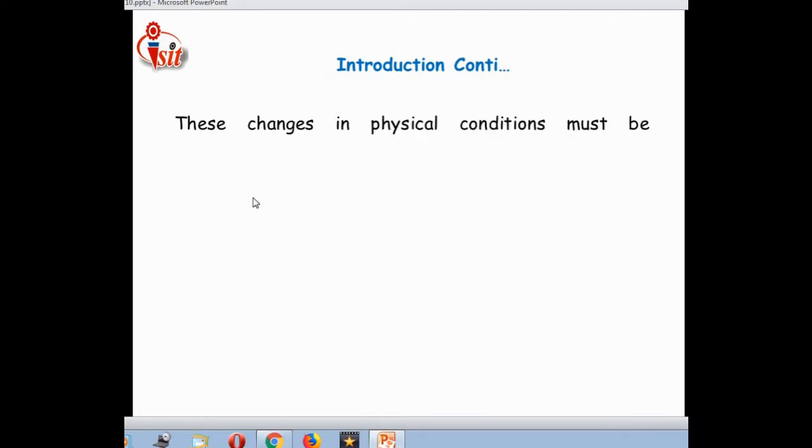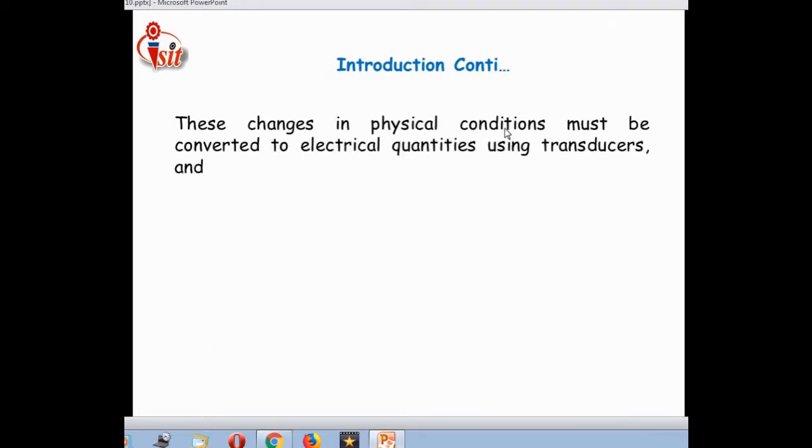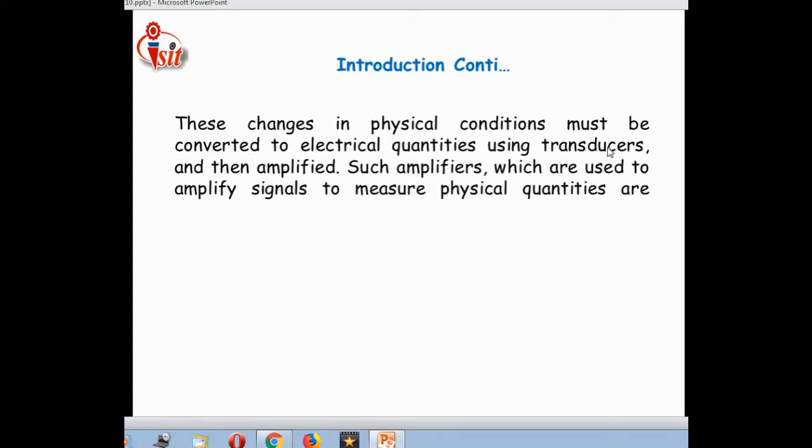Along with this introductory part, these changes in physical conditions must be converted to electrical quantities using a transducer. A transducer can convert electrical energy into mechanical energy and mechanical energy into electrical energy. Depending upon that, these physical conditions are converted into electrical signals by using a transducer and then amplified. Such amplifiers, which are used to amplify the signal to measure physical quantities, are commonly known as instrumentation amplifiers.